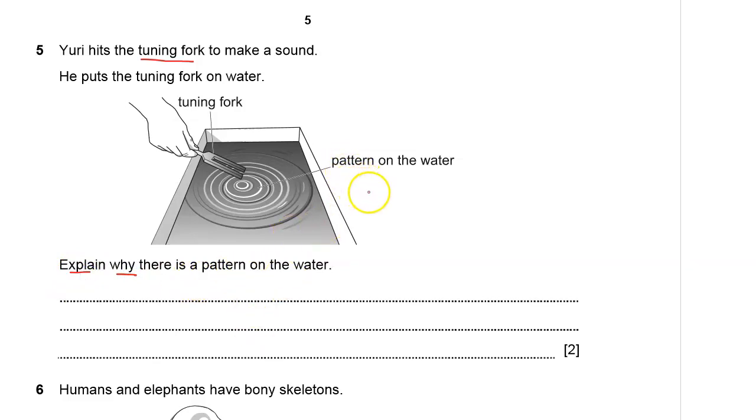Of course, the tuning fork is vibrating. To make sound, objects need to vibrate. The tuning fork vibrates to make sound.